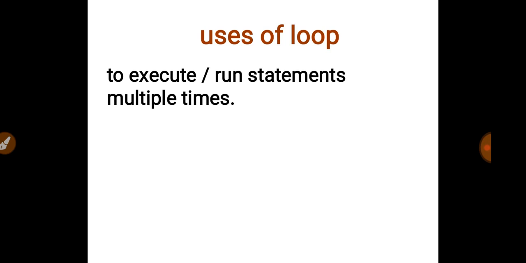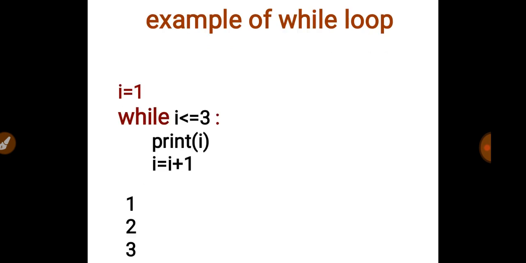The loop is simply the structure which helps to run any statement or any bulk of statements multiple times, as we have seen in the for loop. So students, today you need to be more careful because the while loop has a different structure than the for loop, but the final output or the final execution strategy of the while loop is the same as the for loop.